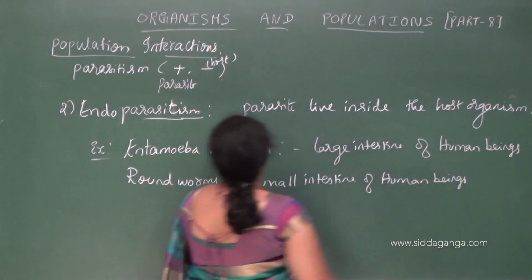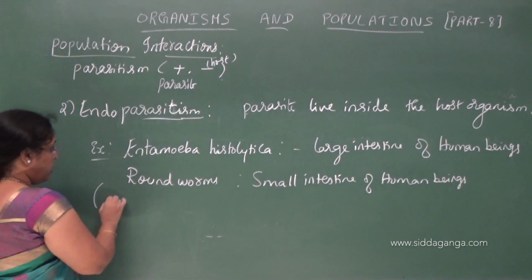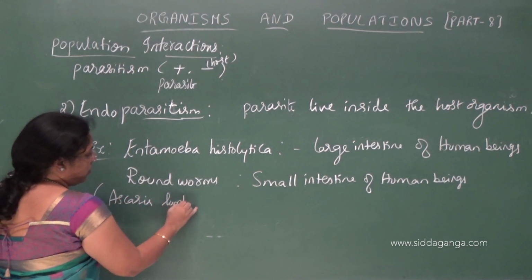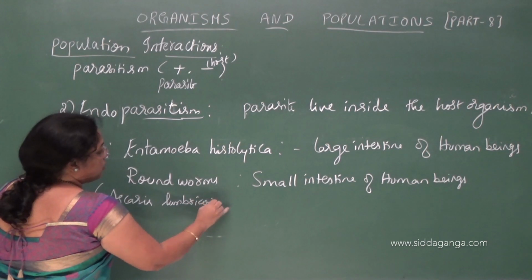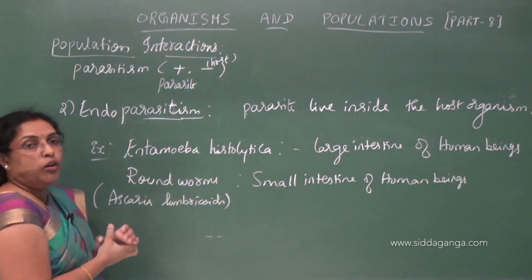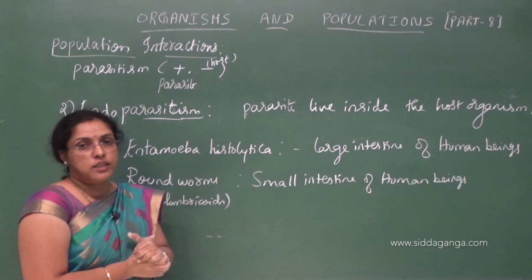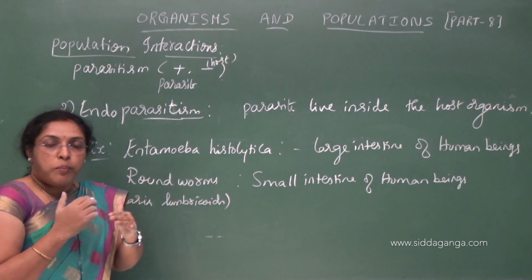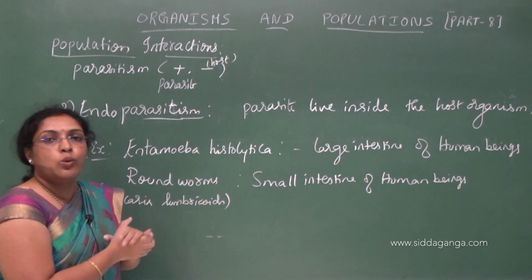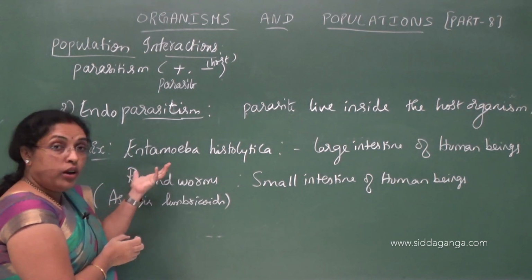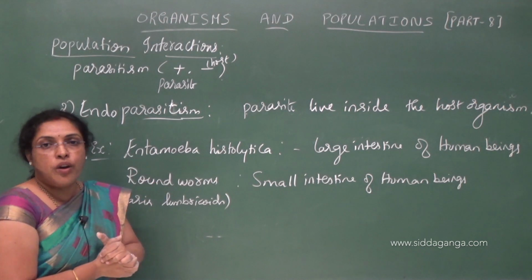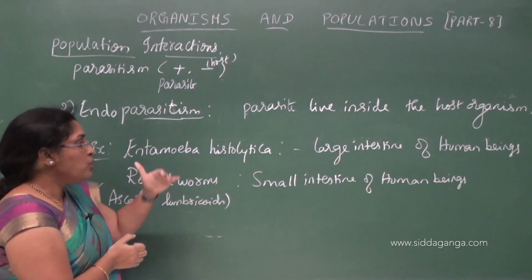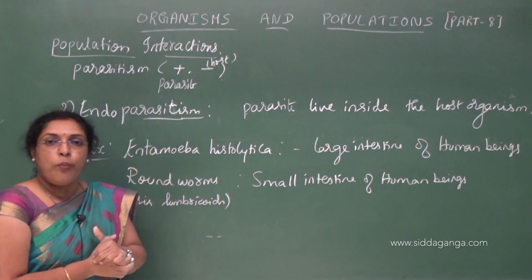The scientific name of roundworm is Ascaris lumbricoides. So these are all examples of endoparasites. Understood? So endoparasites means here the parasites live inside host organism. Even liver fluke, that is also example for endoparasite. Plasmodium is example for endoparasite. So they all come under endoparasites.